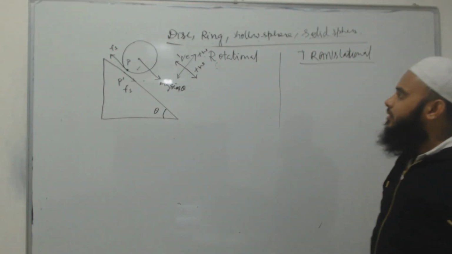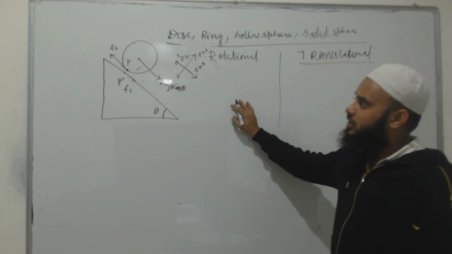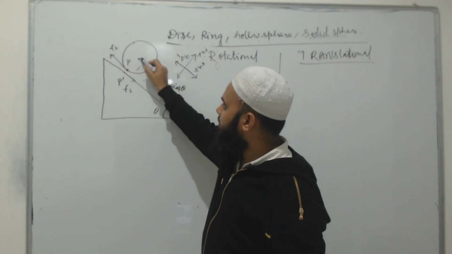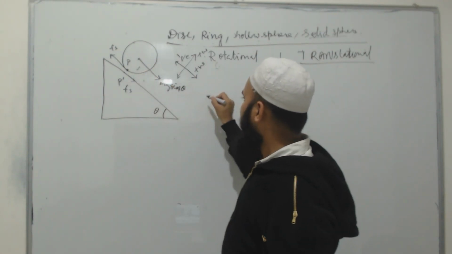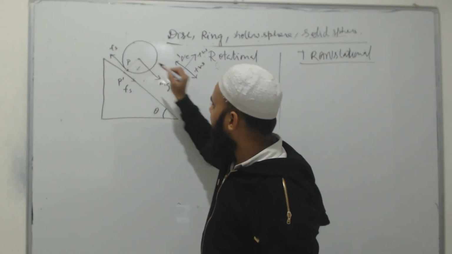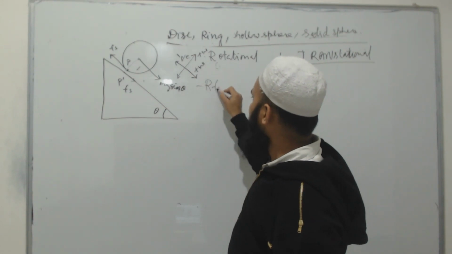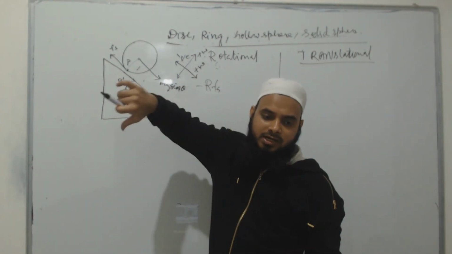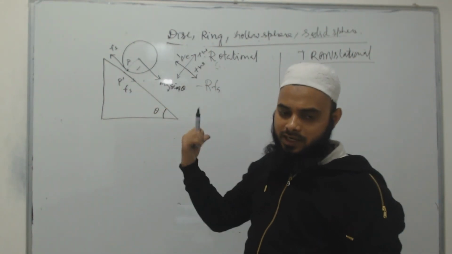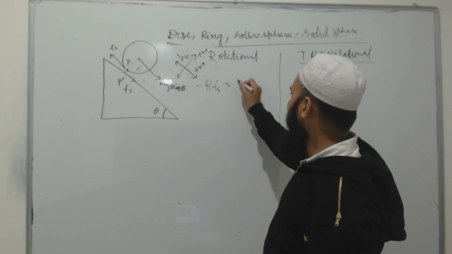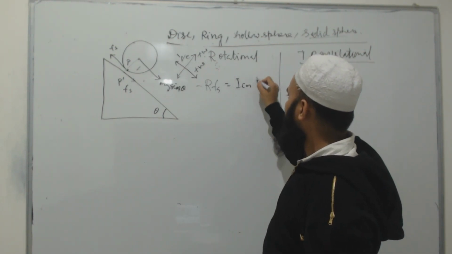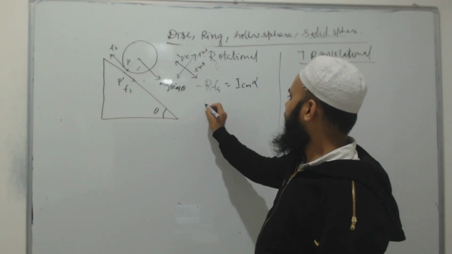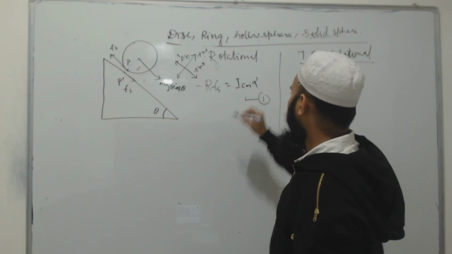Now for the rotational motion, if I calculate the torque about the center of mass, it will be minus R into Fs, because with the right hand thumb rule it will be directed into the board. So minus R cross Fs will be equal to I about the center of mass into alpha. This is equation number 1.